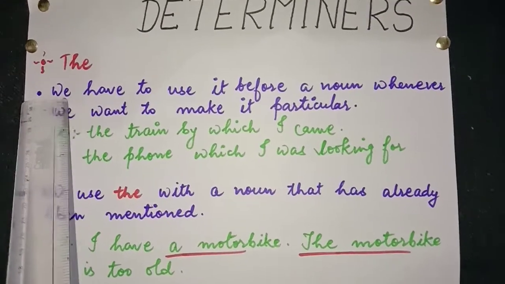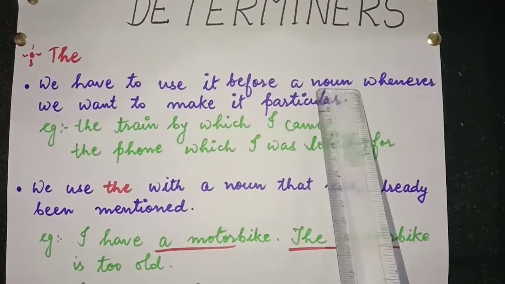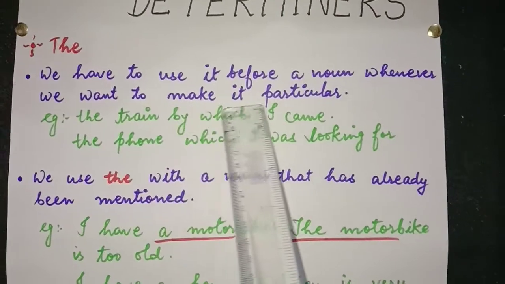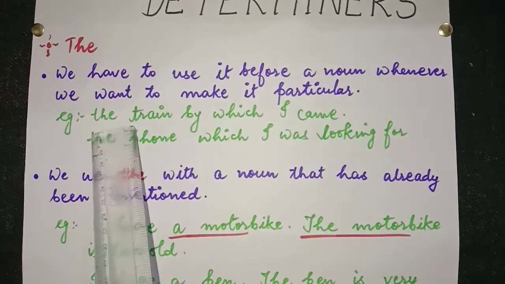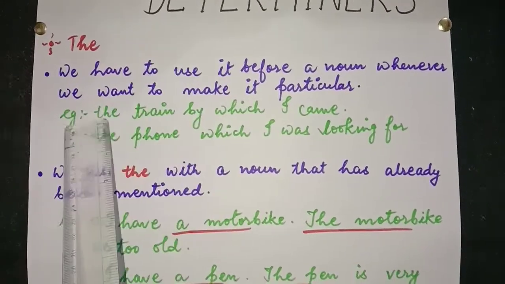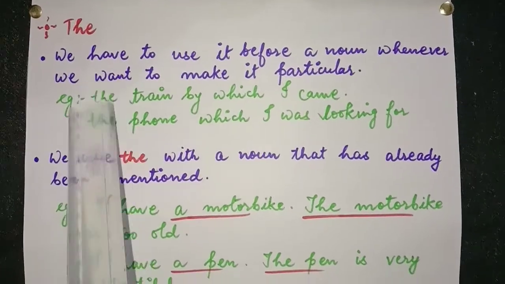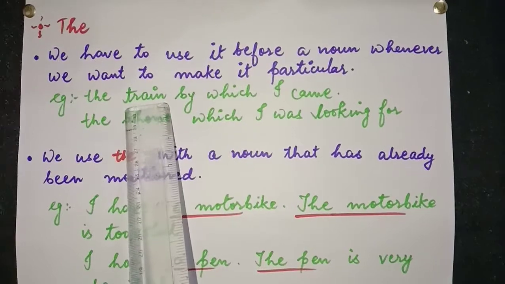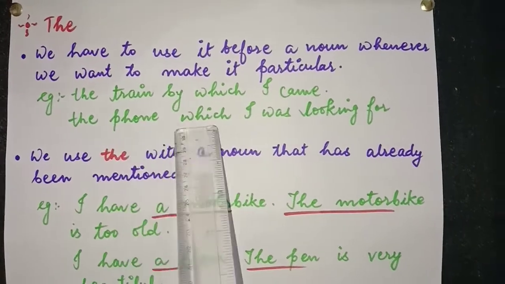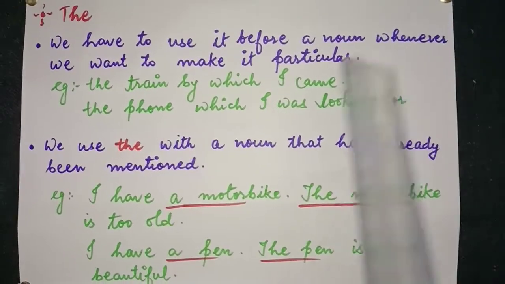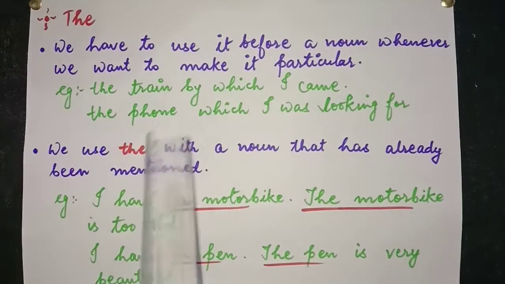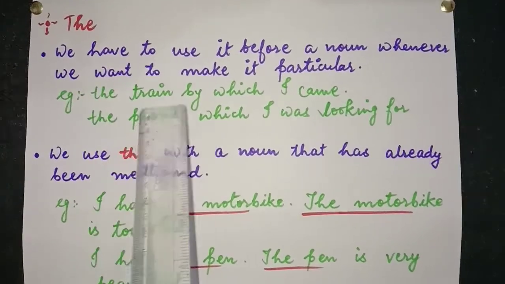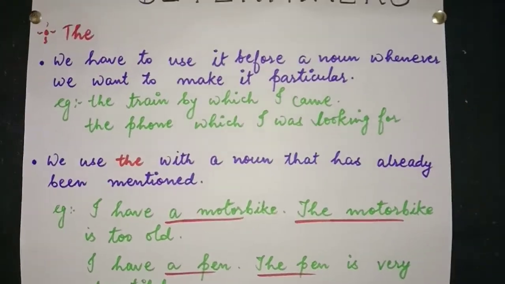When we use the, we have to use it before a noun whenever we want to make it particular. See here, there are many trains, but I am talking about the train by which I came. So I am making it particular. The phone which I was looking for. There are many phones, but I am talking about the particular phone, the phone which I was looking for.